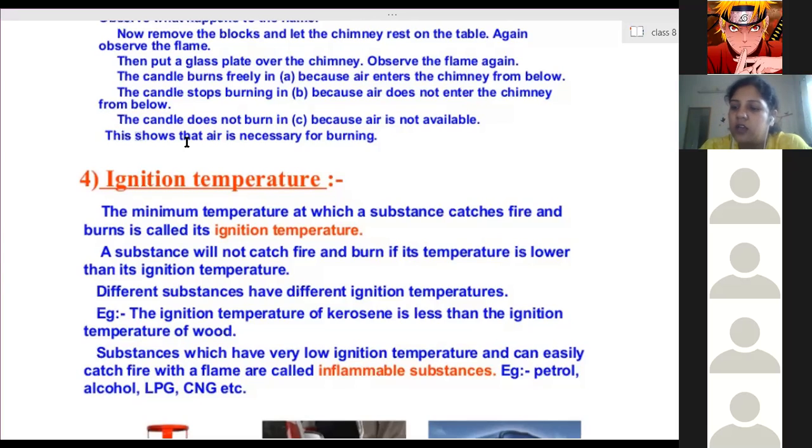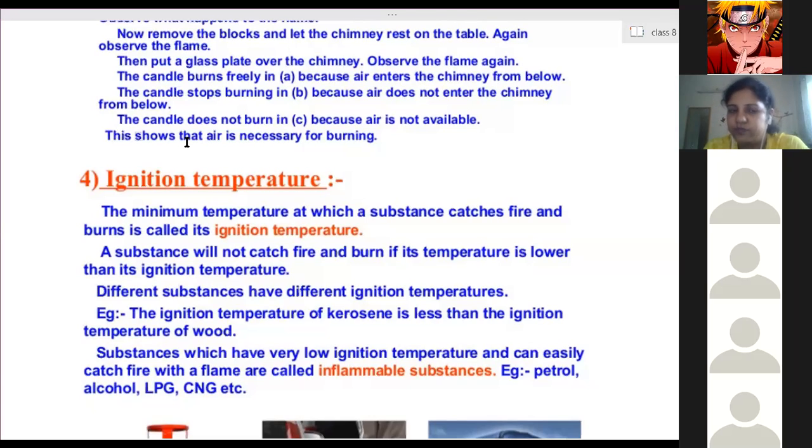Just like a magnesium ribbon, it won't immediately start burning with a white flame. We have to keep it over the candle flame for some duration, then only it will catch fire. Even firecrackers are combustible substances, but they won't glow directly. We have to bring either an incense stick or a candle closer, then only they will catch fire and produce light and sound energy.